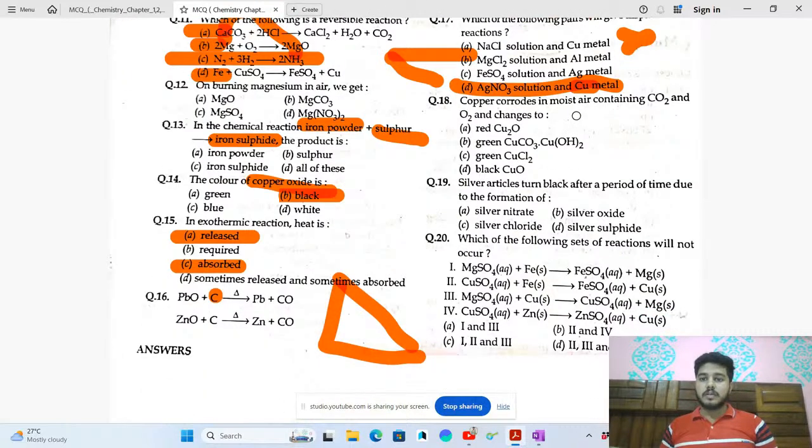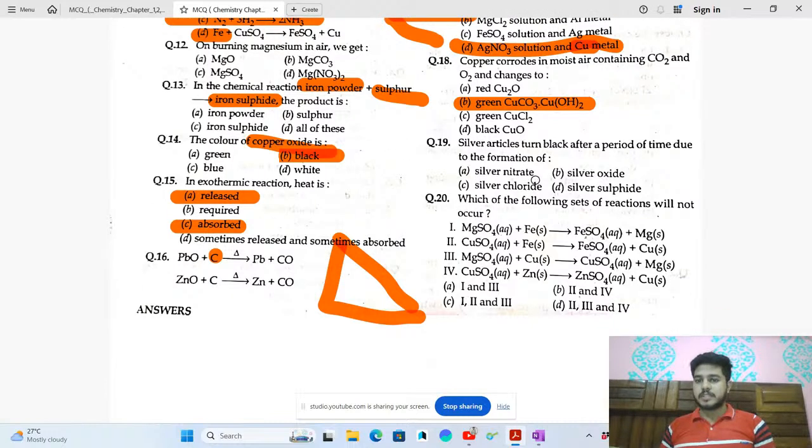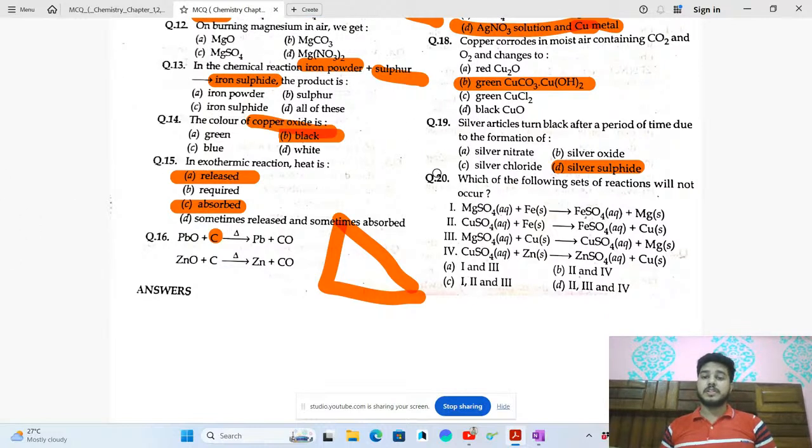Copper corrodes in moist air with CO2 and O2. We have already discussed it. It is green in color, copper oxide or copper carbonate and copper hydroxide. Okay. Silver articles turn black. We have discussed it, and it is due to silver sulfide. Silver articles turn black after a period of time due to the formation of silver sulfide.